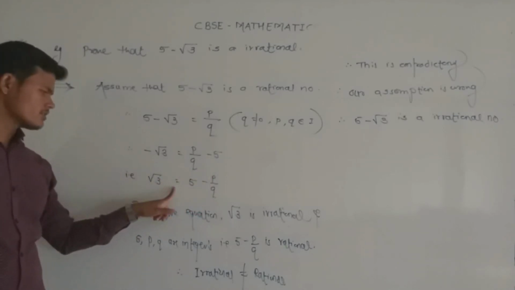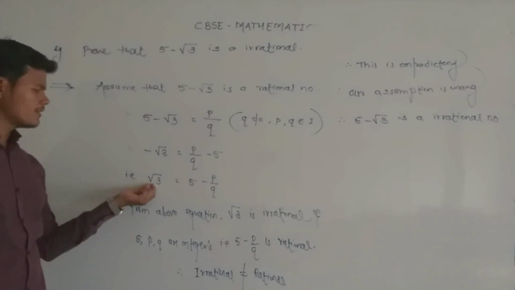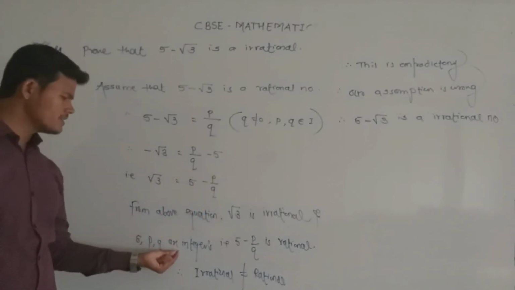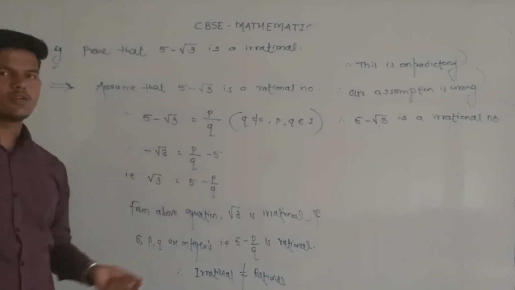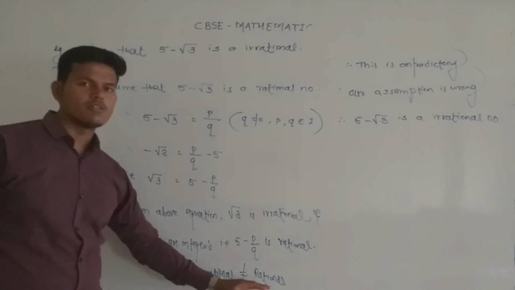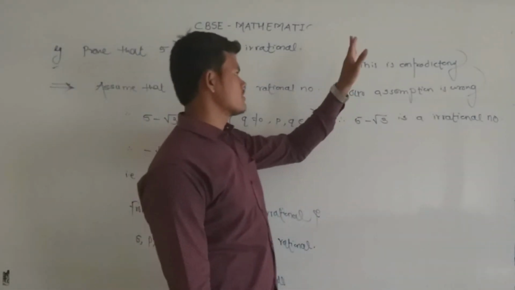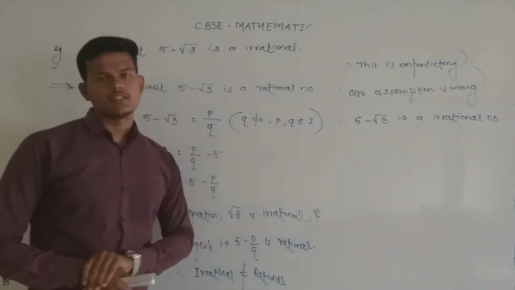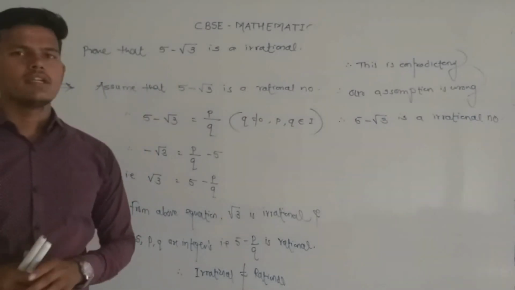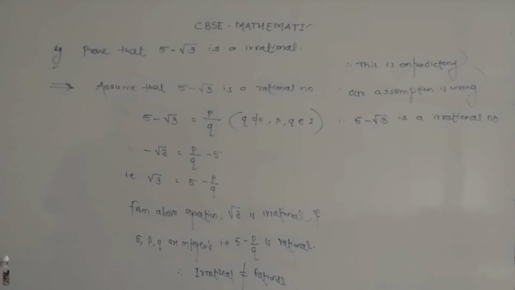From the above equation, under root 3 is irrational and 5, p and q are all integers. That means 5 minus p by q is rational. Therefore an irrational number is not equal to a rational number. That is contradictory, so our assumption is wrong. That means 5 minus under root 3 is an irrational number.